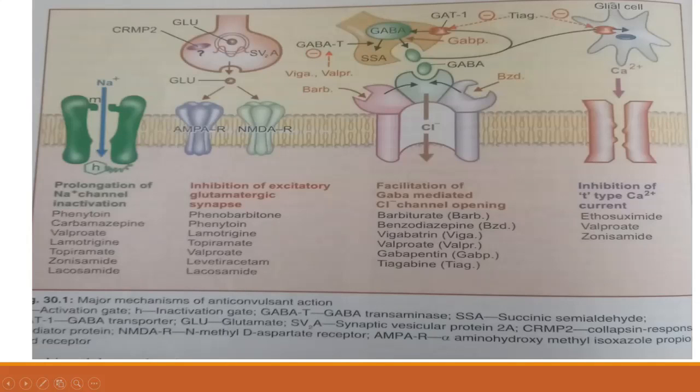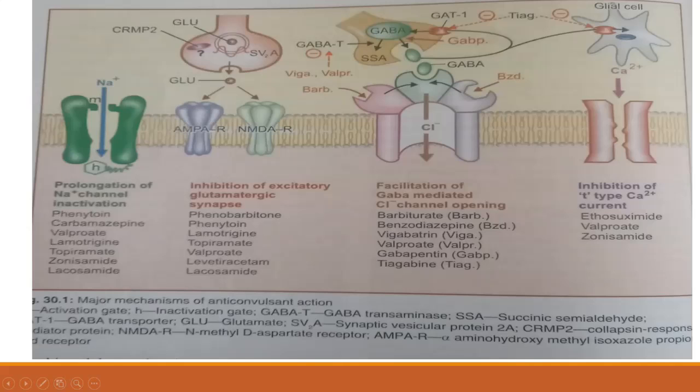Because in absence seizures, the main problem is the excessive calcium current through the T-type, thalamic type, or transient type calcium channel. So these are the drugs that are used for absence. Some other drugs are also there, but the main drugs are ethosuximide and valproate. I have already told you valproate is the universal anti-epileptic drug. Everywhere, valproate is there.